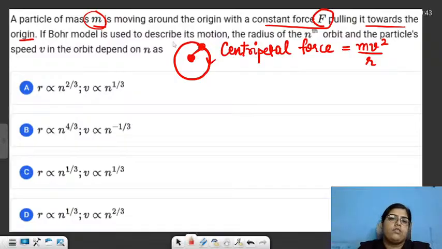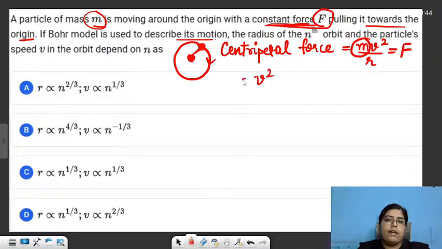If the Bohr model is used to describe its motion, you have to tell how the radius of the nth orbit and the particle's speed v in the orbit depend on n. We just need to tell the relation between the radius and n, and velocity and n. So centripetal force formula is mv square by r. This is equal to F. We are also given that the force is constant, right? Constant force F.